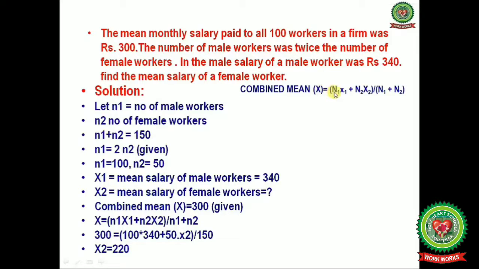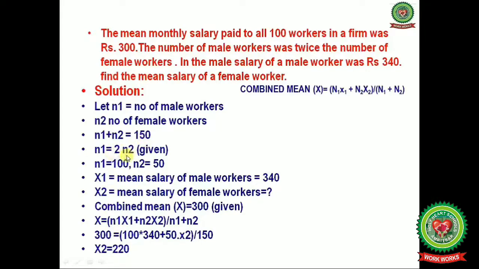It is equals to N1 into X1. N1 is the number of persons in the first group multiplied by the value of the variables in the first group, plus number of workers in the second group multiplied by the value of the variables, and divided by N1 plus N2. Now here N1 is the number of male workers, and N2 is the number of female workers. Now N1 plus N2 is 150.